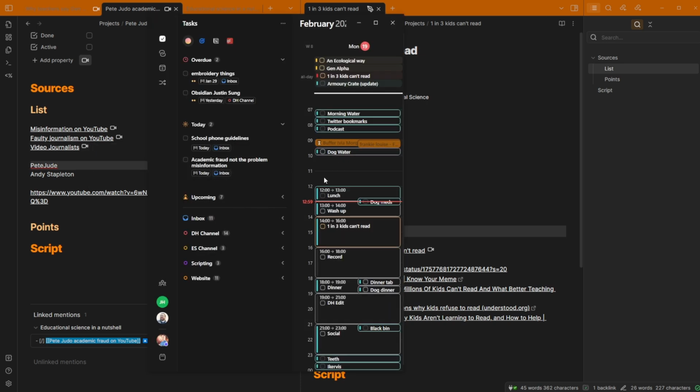Let's just go into Morgan. What did I note down? So I've actually had lunch. Yes, I've done the dog's meds. Yes, I've done the washing up. You can see I'm actually ahead of schedule. You can see I had a meeting, but that meeting is done. Upcoming, nothing needed.